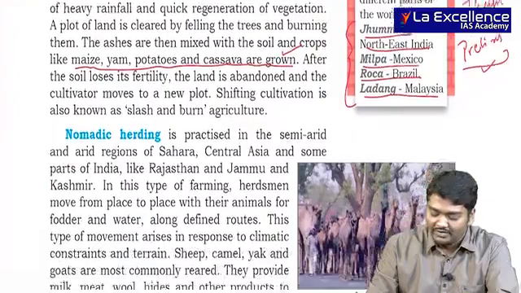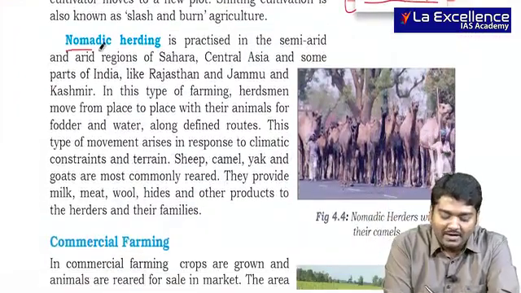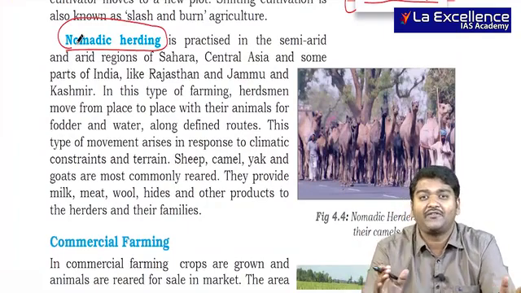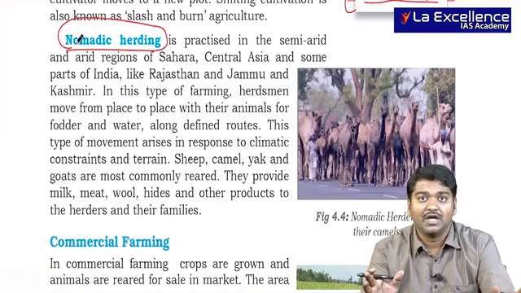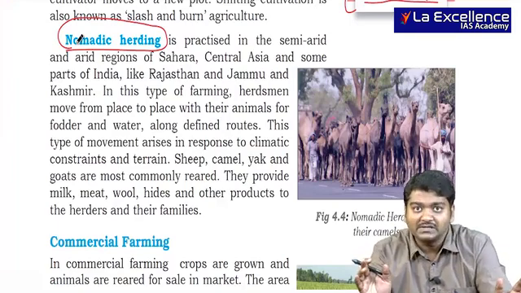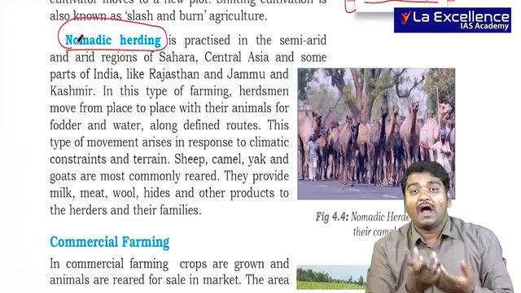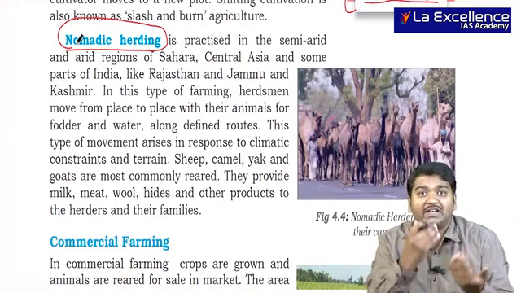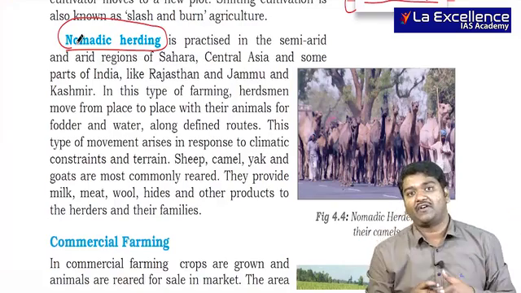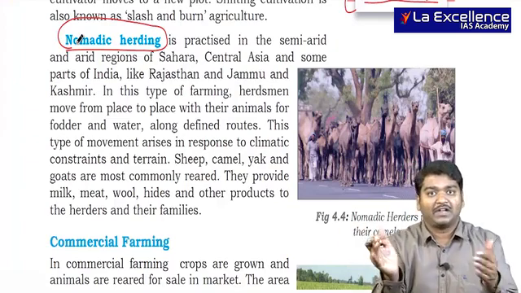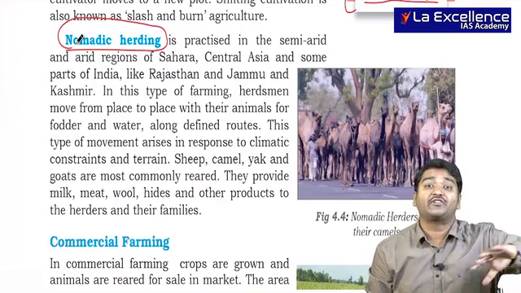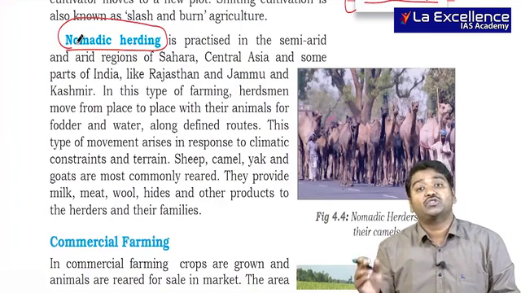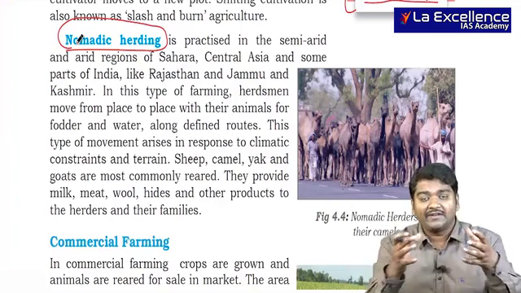Then what is more important for us is nomadic herding. What is the meaning of this? When we talk about dairy farming, I said in grasslands, usually dairy farming is more. There, grasses are commercially grown and the animals are sent to feed and then they bring the animals back and the product is used. That is commercial dairy farming. But here, they have some animals and they allow them to go to natural grasslands wherever they are present. They don't have a land where they grow the grasses. So they go in search of these grasses and wherever they find them, they have it.